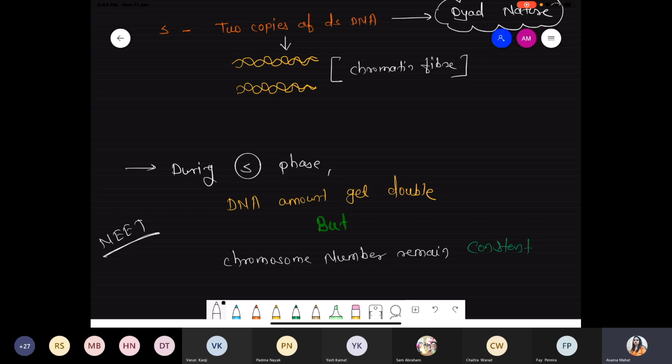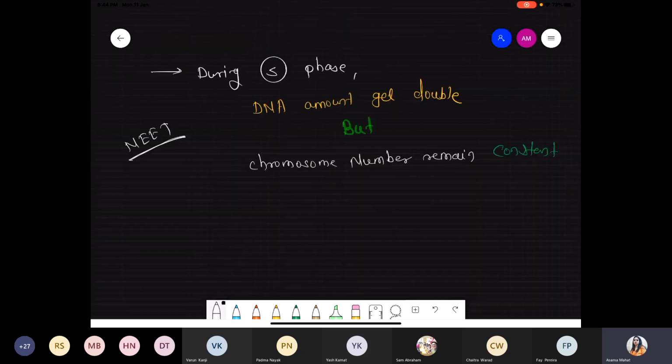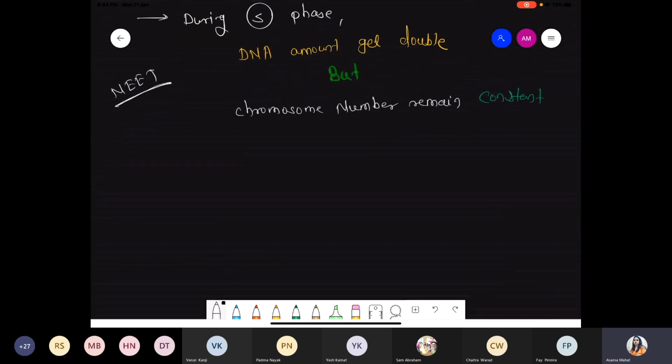Chromosome कभी भी double नहीं होता. Chromosome number remains constant. If in our body total 46 chromosomes are there, after replication also that chromosome number remains constant. Just the change is only in the amount, only DNA amount gets double. So by this simple sentence, we try to understand by taking the haploid cell as well as the diploid cell. Okay, chalo.